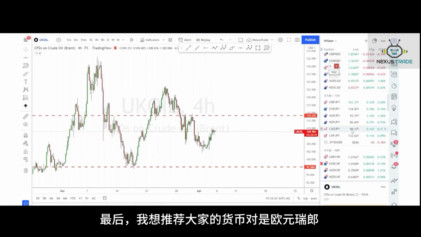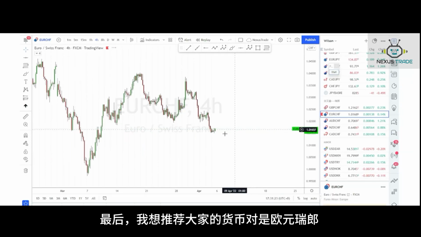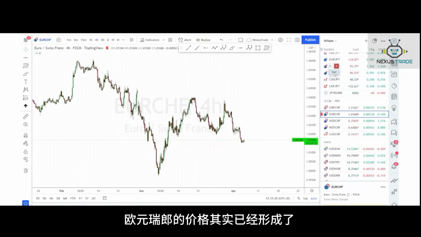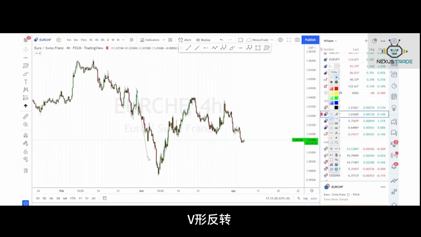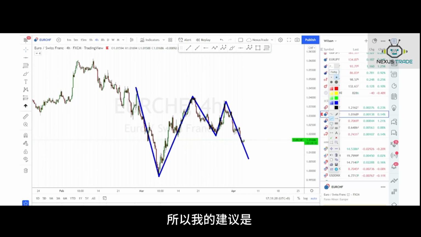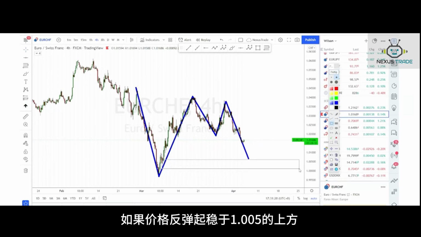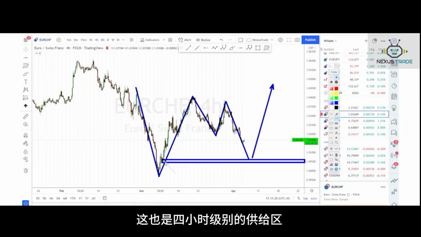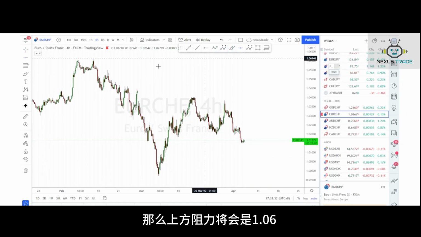So the last pair that I would like to recommend will be EUR CHF. For EUR CHF, we can see that the price formed a V reversal bottom over here, and currently there is a pullback. So my suggestion is, if the price pulls back and stands firmly above 1.005, then we can continue to buy EUR CHF, as this is a demand zone of the 4-hour chart as well. The upper resistance will be this structure, which is 1.06.